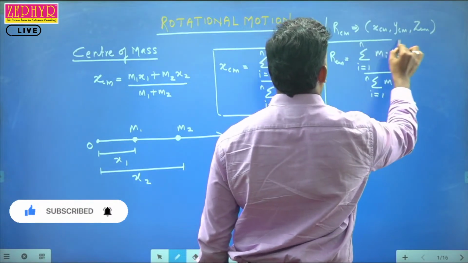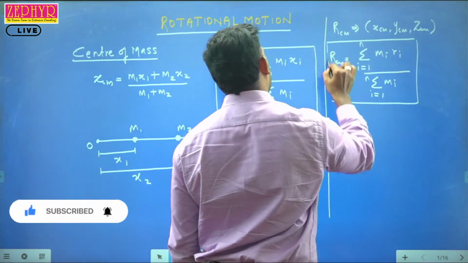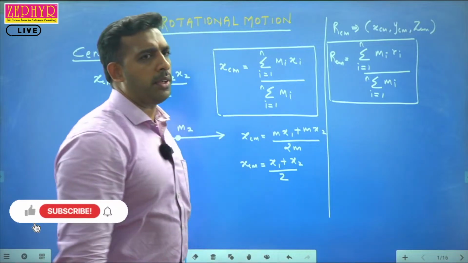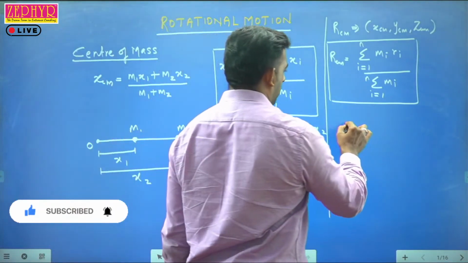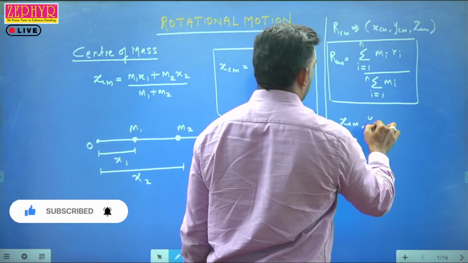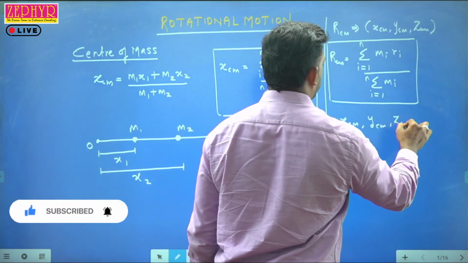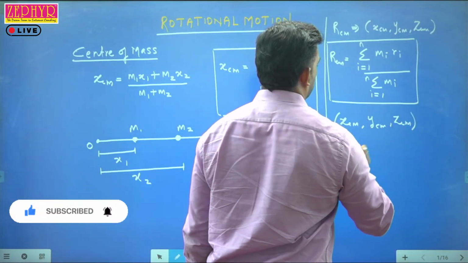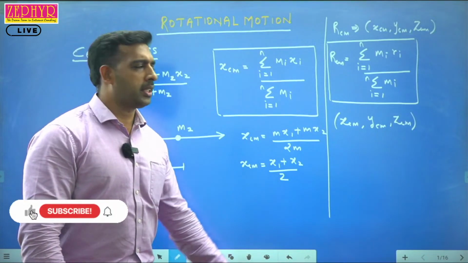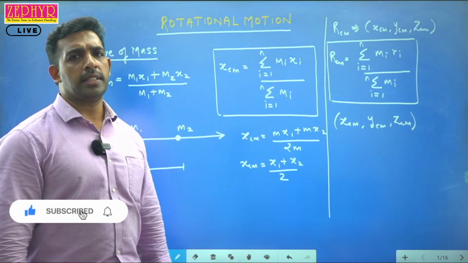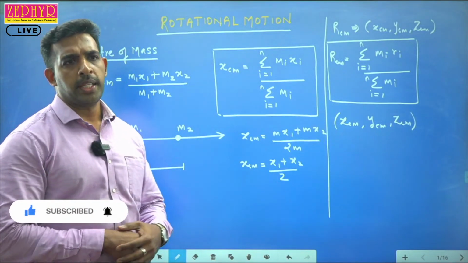This is the equation to calculate the position of center of mass. If we have all three coordinates x, y and z, we calculate xcm, ycm and zcm separately, as given in the question. We will do that as an example afterwards. Is it clear?